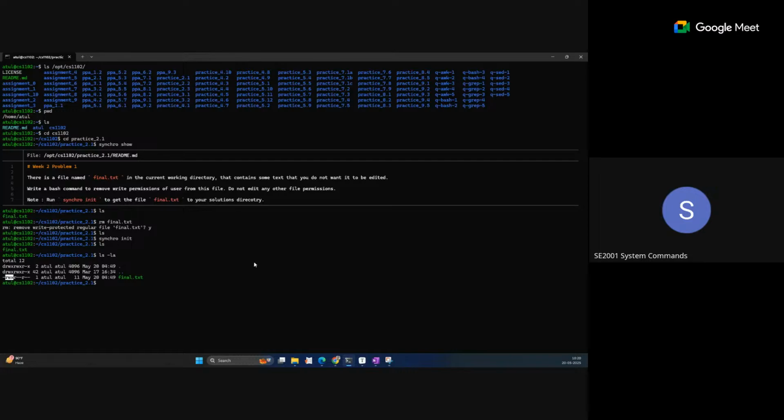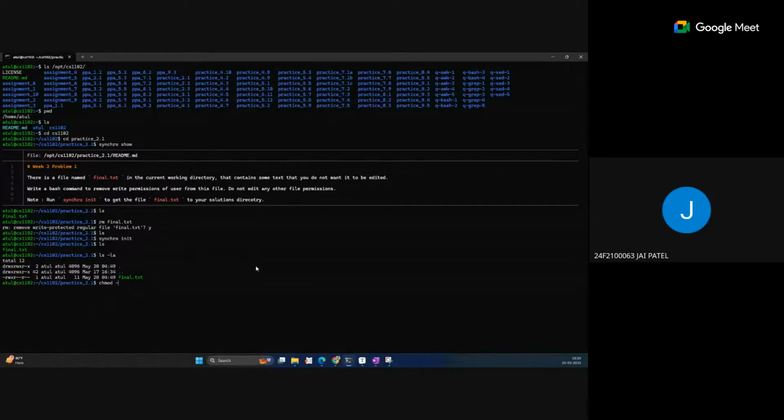Now can anyone tell me how we will remove this? What command do we need to write? chmod. And for removing this permission, what do we need to write here? Minus. Minus anything else?